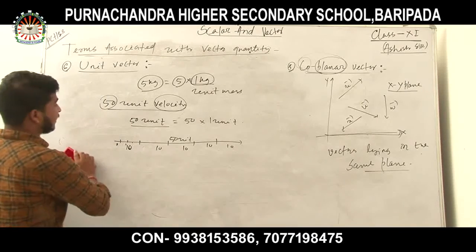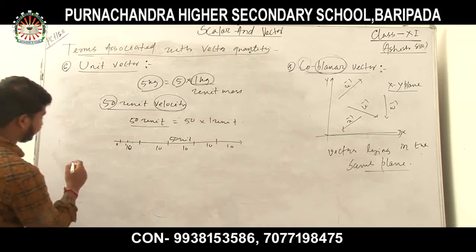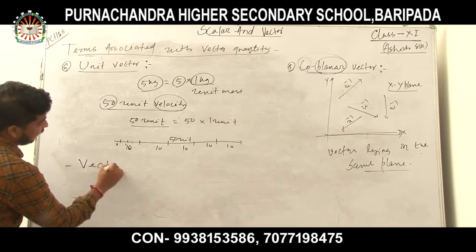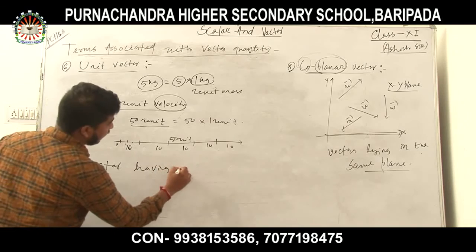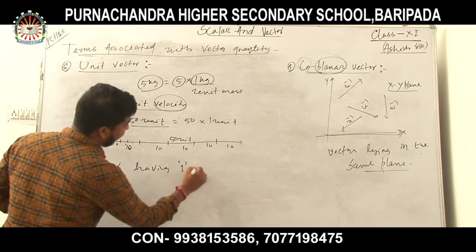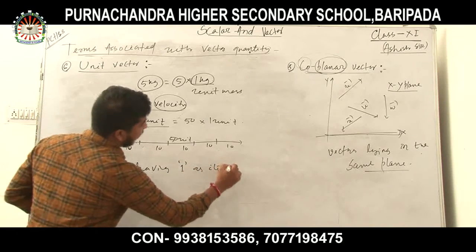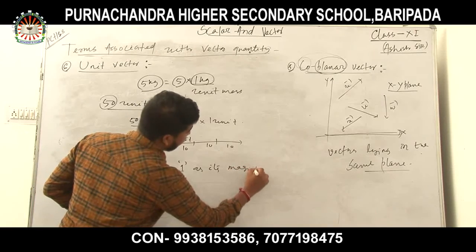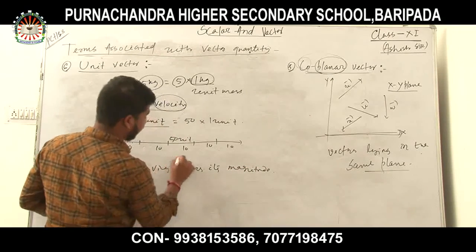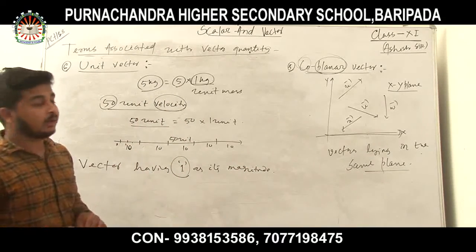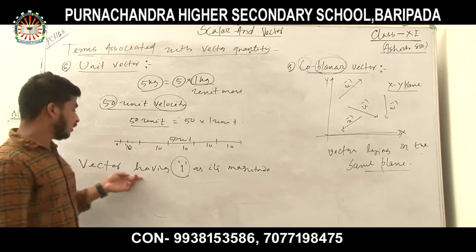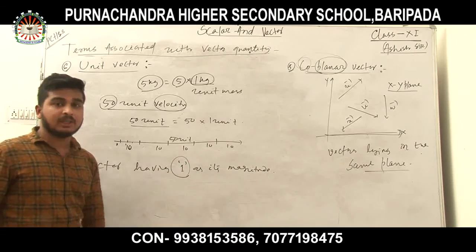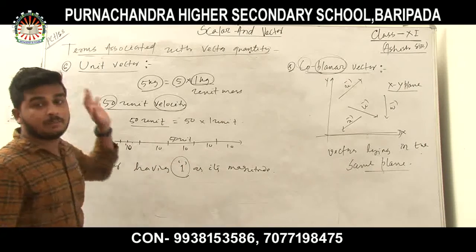So what is the definition? The definition is: a vector having 1 as its magnitude. The magnitude will be how much? 1. A vector whose magnitude is 1 is called a unit vector. So a vector having 1 as its magnitude is known as a unit vector.